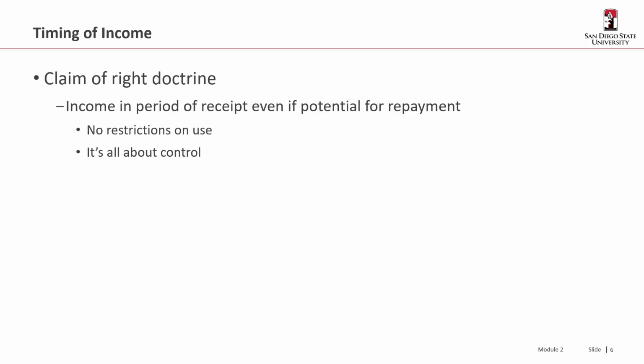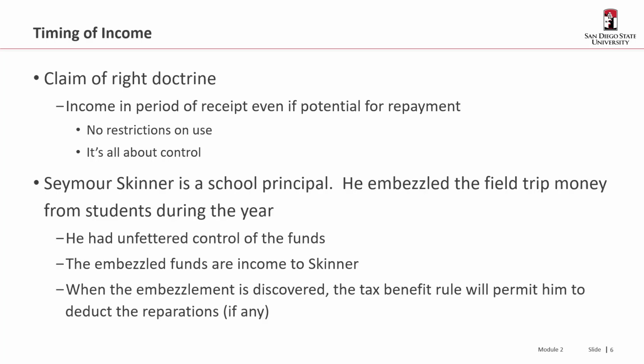Okay, another item I want to talk about is the claim of right doctrine. And this covers when income is received even when there's a potential for repayment. So claim of right doctrine says when there are no restrictions on the use of that payment, then as a result, that is constructively received and would be considered income. And again, it all turns on this idea of control.